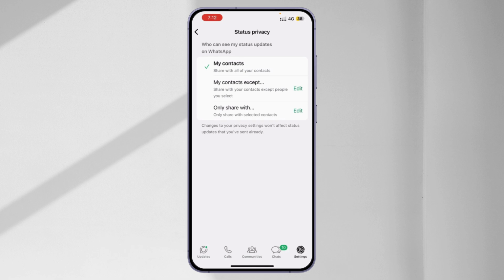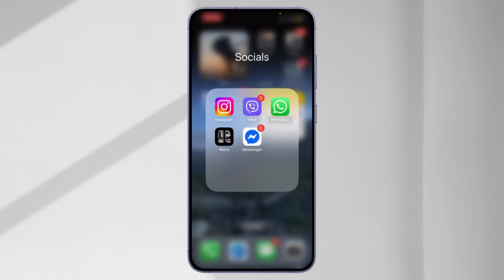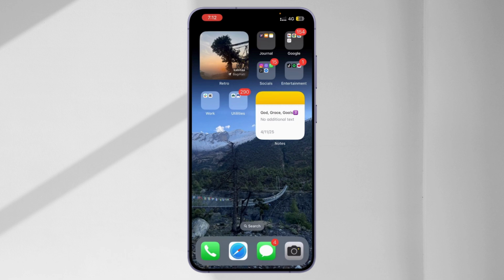Here, edit it. And once you've done that, simply restart your phone. Sometimes a simple restart can fix a lot of issues. And that's it. That's how you can simply fix your WhatsApp status issue.